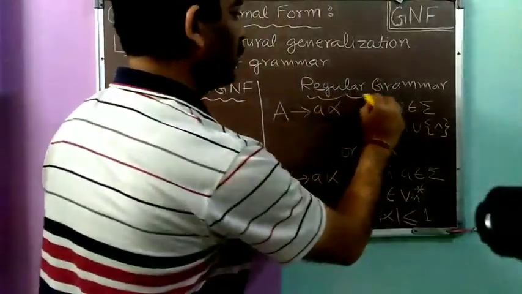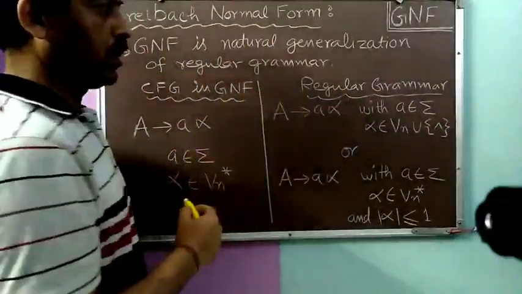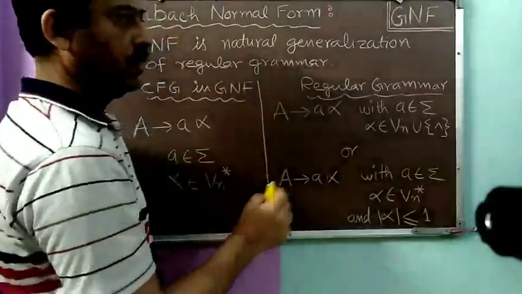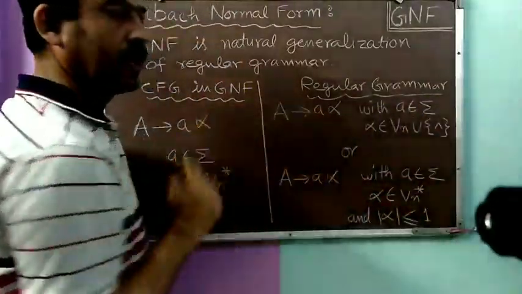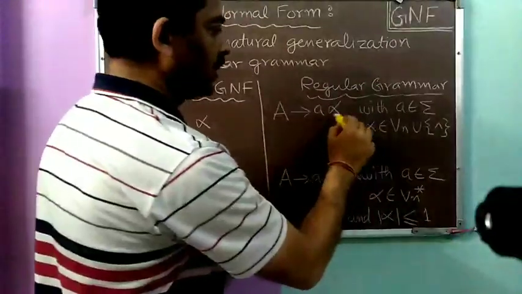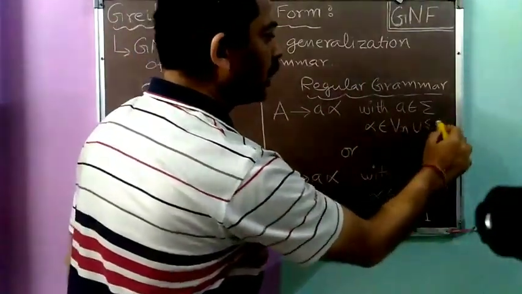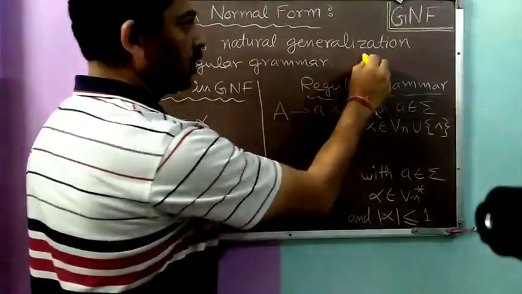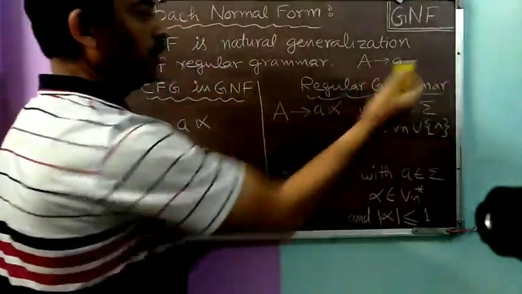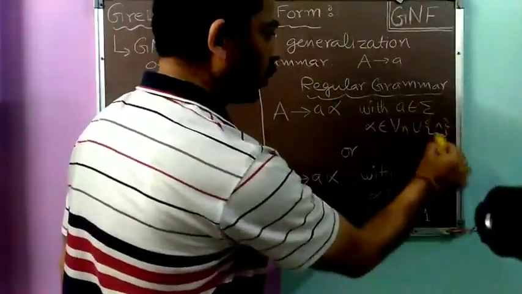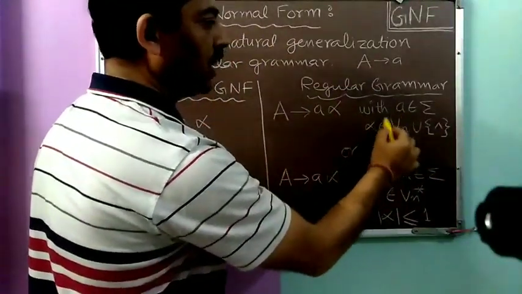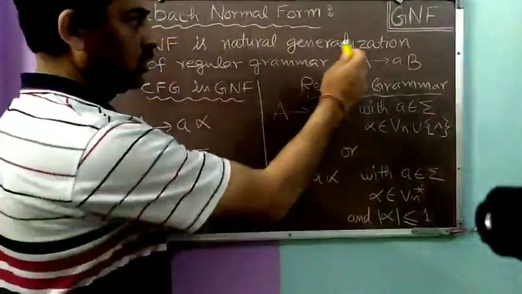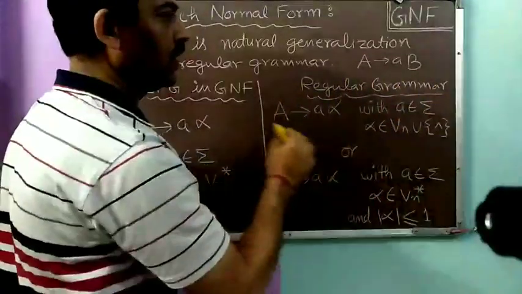Now come to the regular grammar. In regular grammar also, the format of the production is of the form A to a alpha, with a belonging to sigma, meaning a will be a terminal. So first is the terminal, and second, alpha belongs to Vn union null. So if alpha is null, then the form of the production is A to small a, that is variable to a terminal. If alpha is not null, then it will belong to Vn, meaning alpha will be a variable. Then the form will be A to a B. Okay. So only these two kinds of productions are available in our regular grammar.